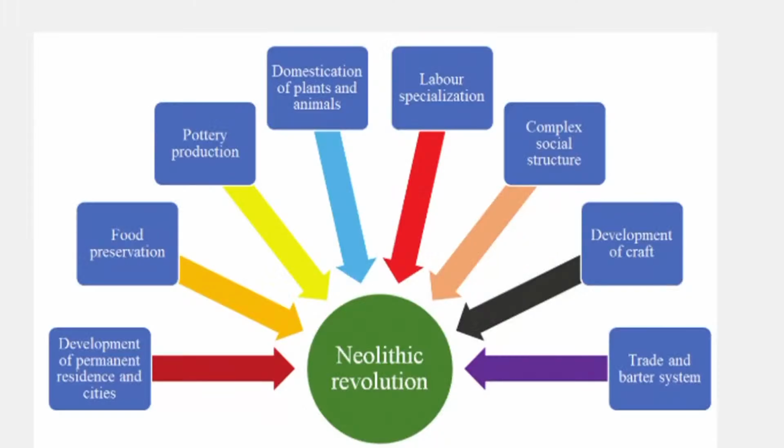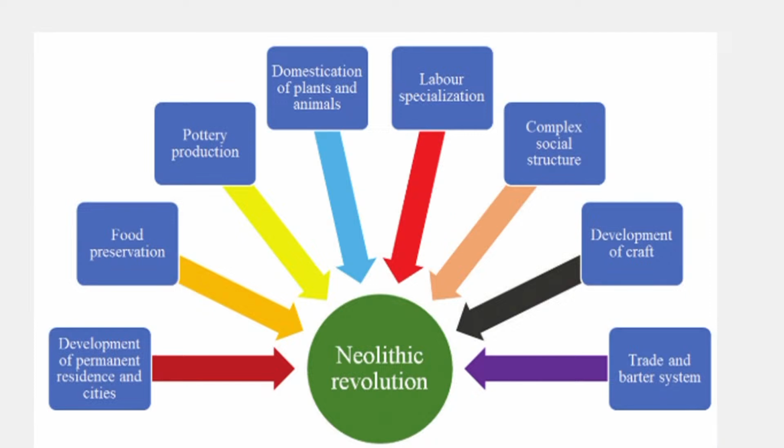From this image you can see the important developments. There are a few important developments during the period of the Neolithic revolution. The first important development was the creation of permanent residences as well as cities. After that there was the invention of food preservation techniques.